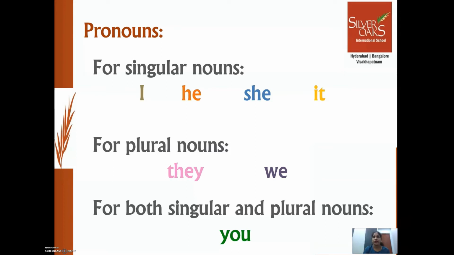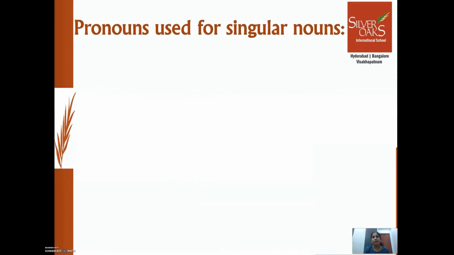Okay, so let's see usage of these pronouns with some examples. Firstly, let's talk about pronouns used in place of singular nouns. Pronoun I. I is a pronoun which is used instead of my name or your name.